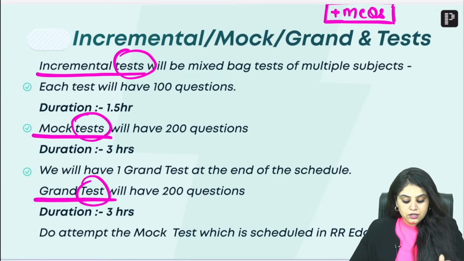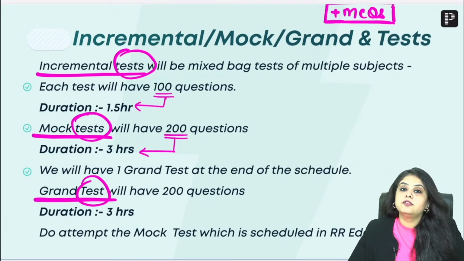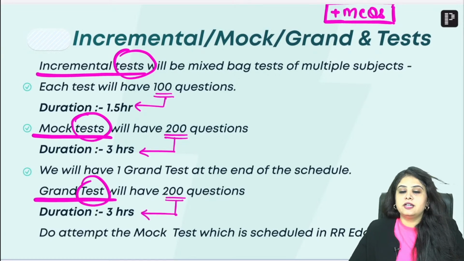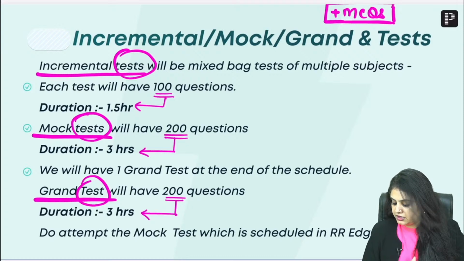So your incremental tests will have 100 questions, 1.5 hours. Mock test will have 200 questions for 3 hours, and your grand test will also have 200 questions for 3 hours. And you know how many, I've already told you, na, how many incremental days, GTs and mock tests for every NEET and FMGE aspirant we have.